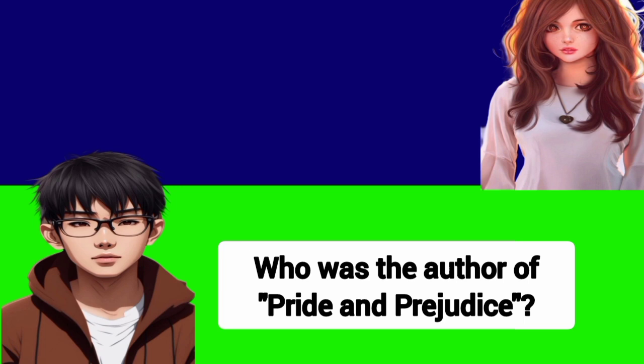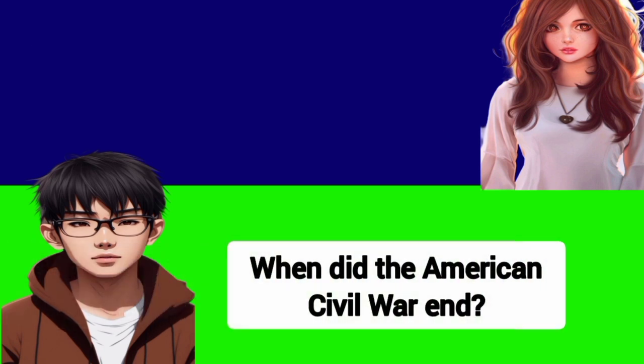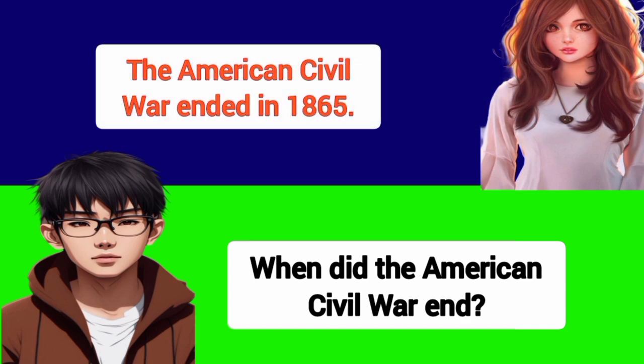Who was the author of Pride and Prejudice? Pride and Prejudice was written by Jane Austen. When did the American Civil War end? The American Civil War ended in 1865.